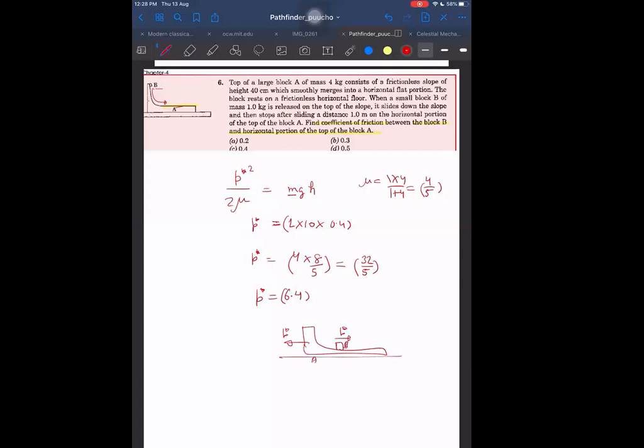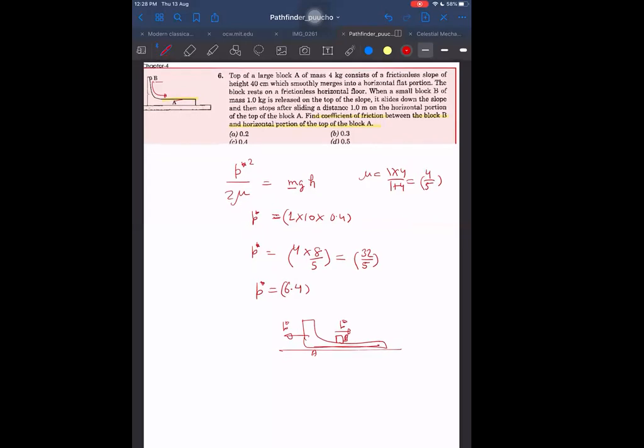Now what will be the velocity? Velocity of B relative we can find: P star by mu is the relative velocity. I could have taken this initially itself. Directly you can take mu relative, that would have given me V relative directly. Okay, no problem.